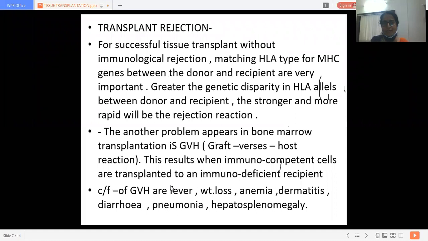Then this is transplant rejection reaction. What are the important things which create problems in case of this transplantation? Here, one part is genetic disparity, and second is GVH, that is graft versus host reaction. These 2 things are very important, which create problems in case of successful transplantation.